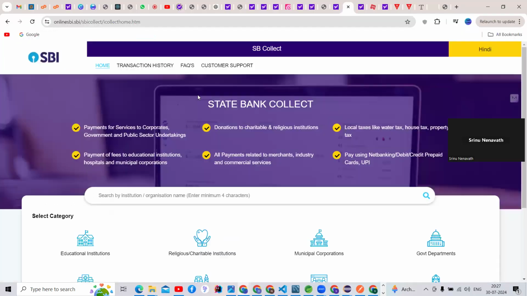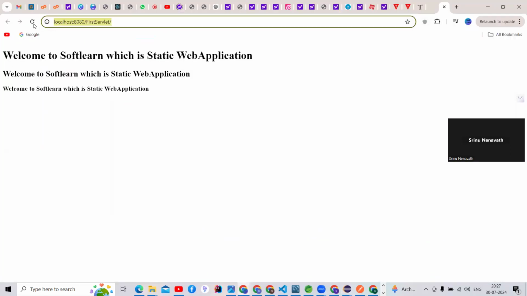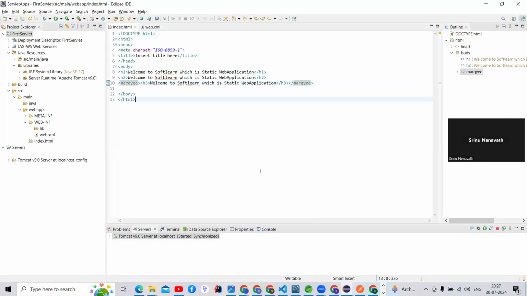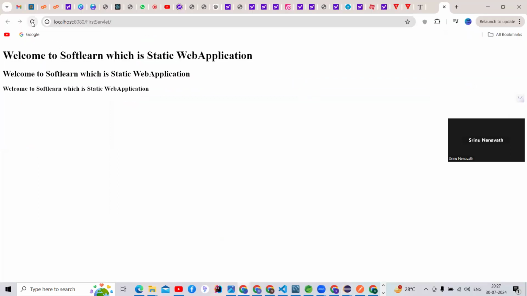Control S, I'm doing it here, and then go and refresh this application, guys. It's not working, I think. Control S. Yeah, there is a spelling mistake. Marquee, M-A-R-Q-U-E-E. Control S. Go and check in the browser. Refresh it. See here, guys, it is scrolling in real time.